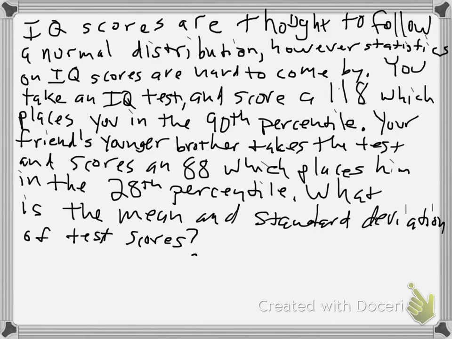However, statistics on IQ scores are hard to come by. You take an IQ test and you score 118, which places you in the 90th percentile. Your friend's younger brother, he's not quite as smart as you are, since you're an AP student. He takes the test, scores an 88, and that puts him in the 28th percentile. What is the mean and standard deviation of test scores?